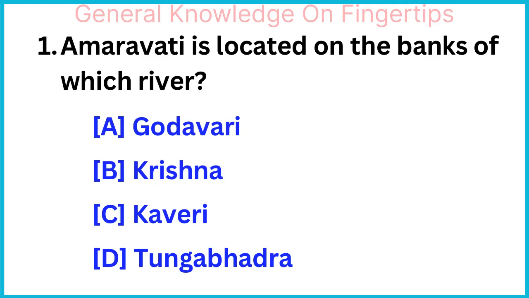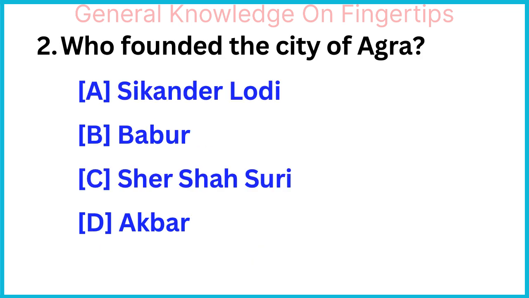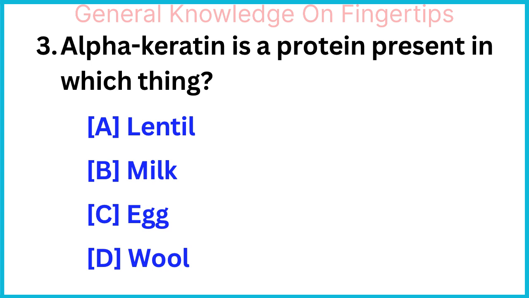Amravati is located on the banks of which river? Krishna. Who founded the city of Agra? Sikandar Lodi. Alpha-keratin is a protein present in which thing? Wool.